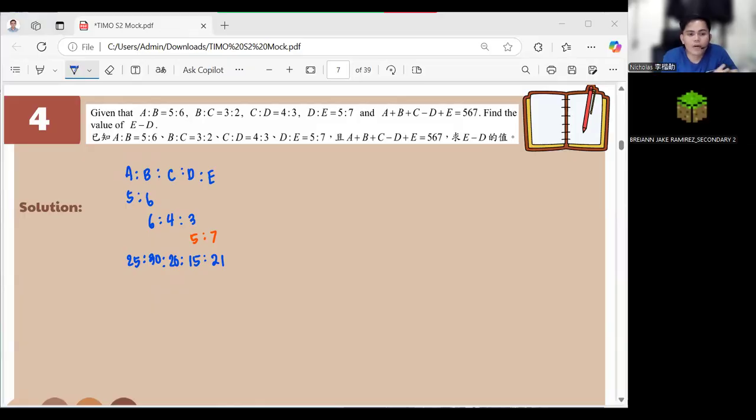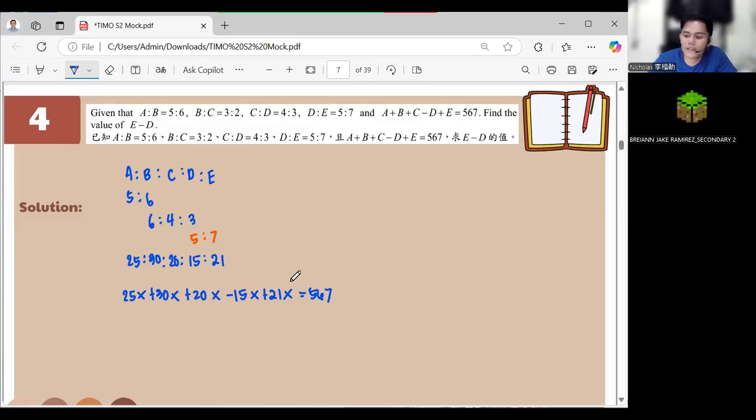Okay. Now, on that one, it will result to 5, 6, 7. Right? Now, we put the ratio so we can equate it to 5, 6, 7. So it will become 25x plus 30x plus 20x minus 15x plus 21x is equal to 567. Okay?